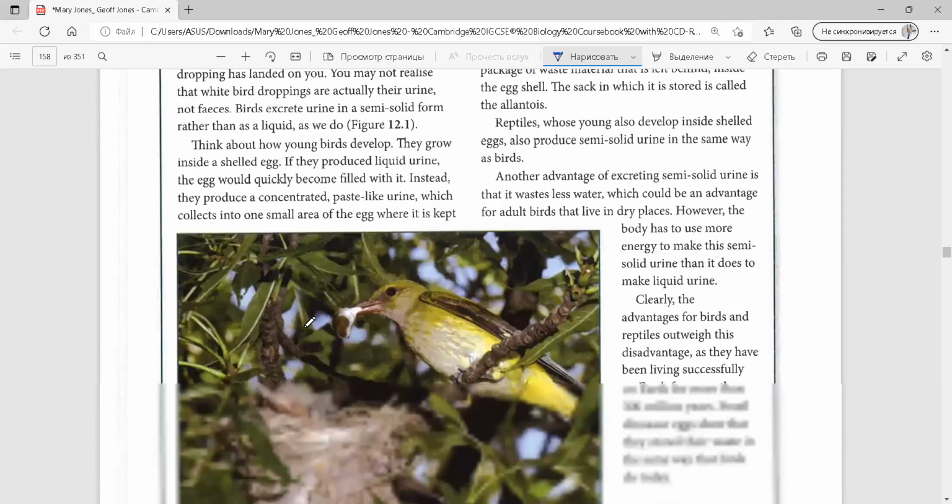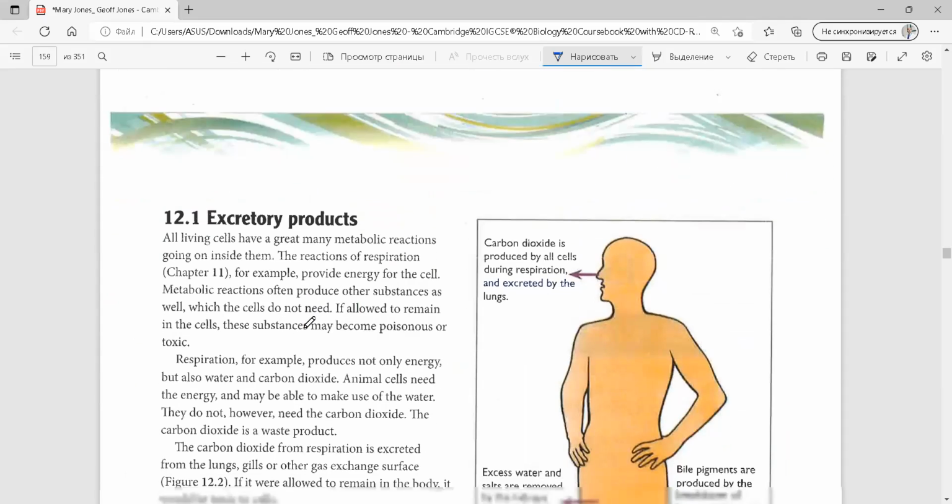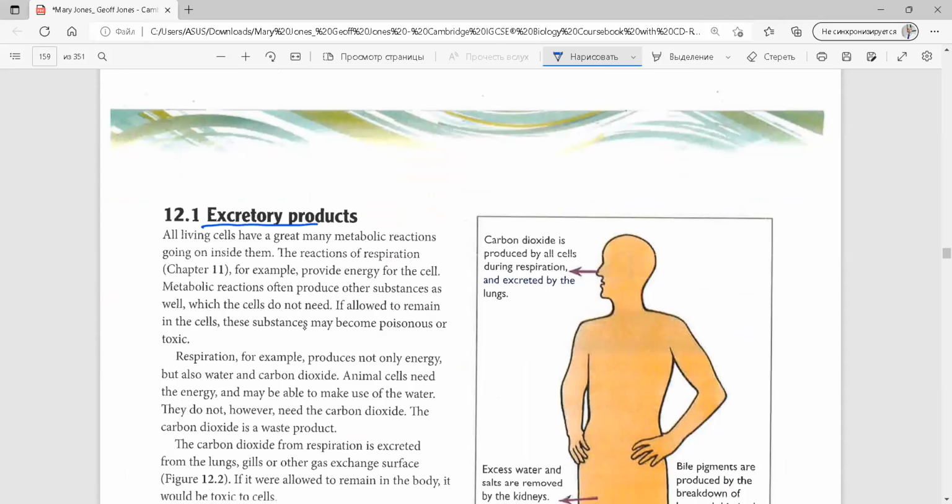So firstly, let's begin with excretory products. Now I will write the main types of excretory products. Actually, we are grouping them into 4 types. One of them is carbon dioxide.